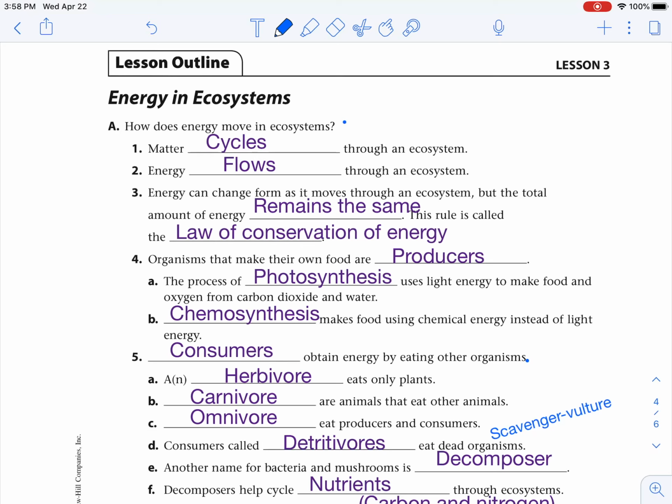How does energy move in an ecosystem? Matter cycles through an ecosystem. So we have it going from the atmosphere down to the earth and from the earth back up to the atmosphere. The 4 that we studied are the hydrogen cycle, the nitrogen cycle, the water cycle, and the oxygen cycle.